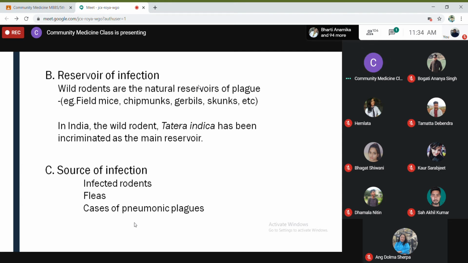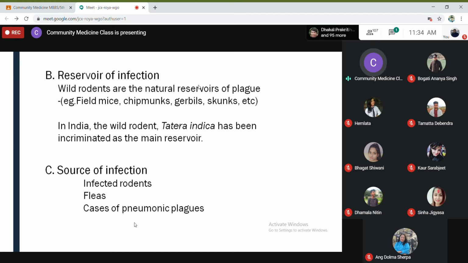infection of this plague. In India, I'm referring to Park, and I couldn't find plague in the annual report since we don't have a national program against it, so I just brought whatever was already written in the book. In India, the wild rodents... Nepal and India's context is quite similar. If it is present in India, it will be present in Nepal also. Tatera indica has been incriminated as the main reservoir wild rodent and source of infection.